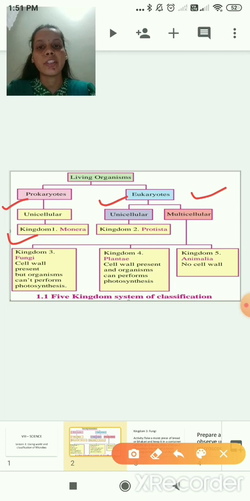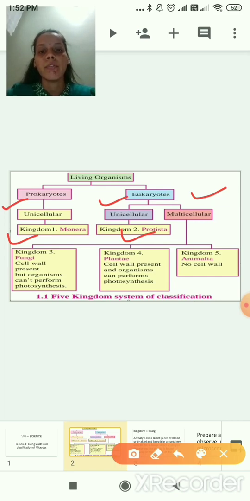In the previous session we have studied kingdom 1 Monera. We have seen the examples and the characteristics of kingdom 1 Monera, and studied the characteristics and examples of kingdom 2 Protista. I hope you are clear till here. Okay, now in today's session we'll start with kingdom 3 fungi.